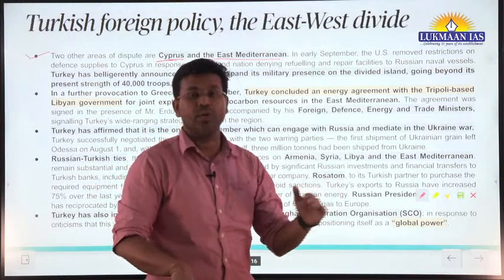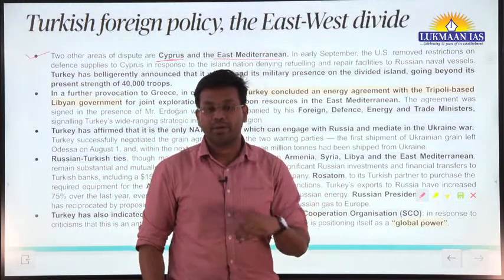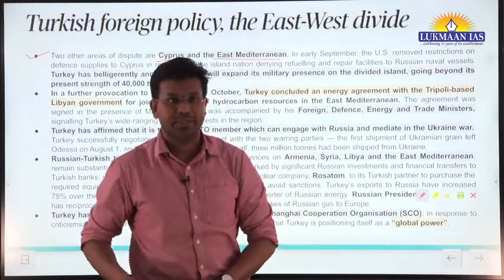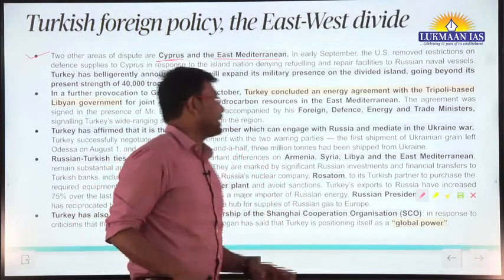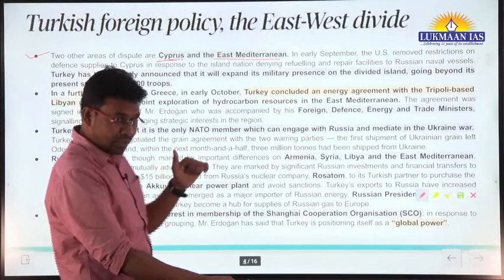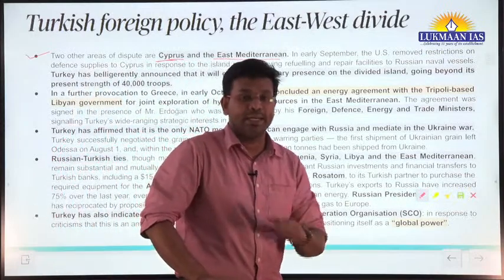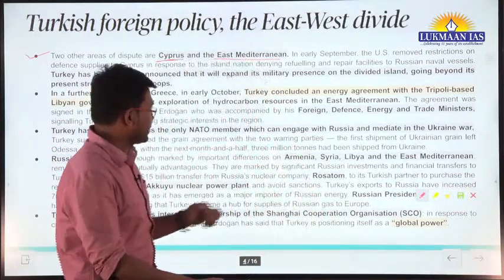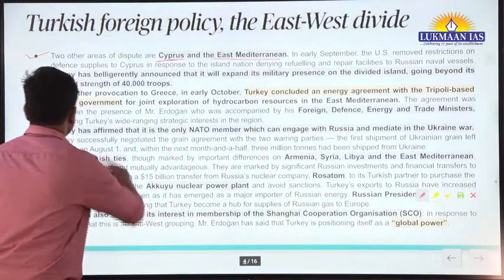But recently the US has withdrawn that particular clause and now it is supplying weapons. So that's why Turkey is against that. Turkey is now trying to maintain a very strong position globally.